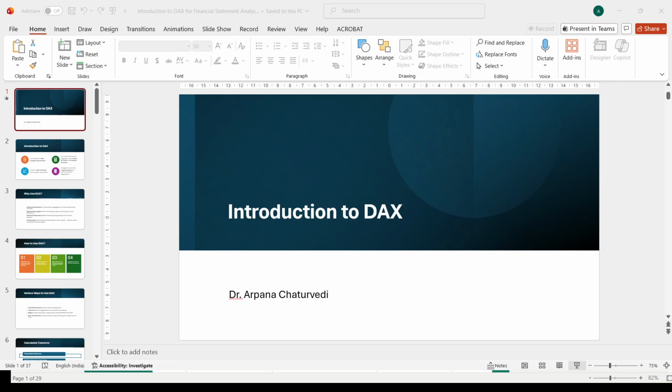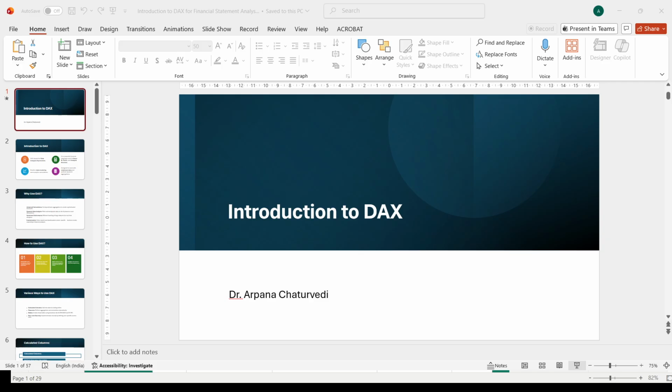And row level security is basically another way to use DAX, wherein you can implement data security depending upon the different user specific roles you are going to create. There also we use DAX functions. So with this we will move further on, and we will be learning three DAX categories.